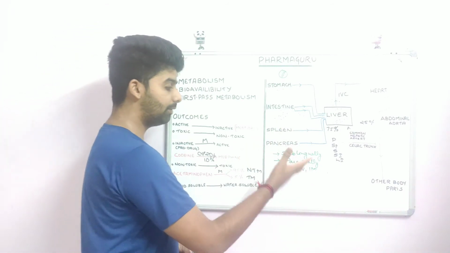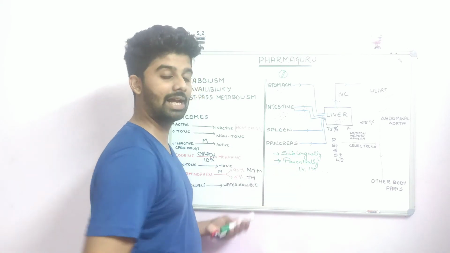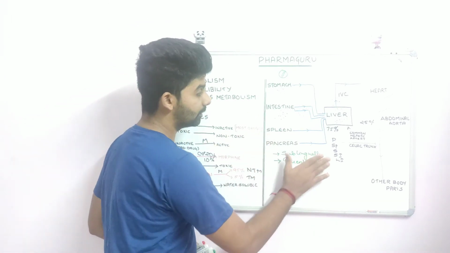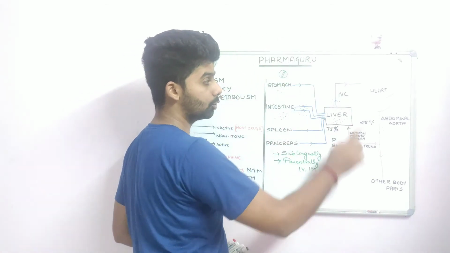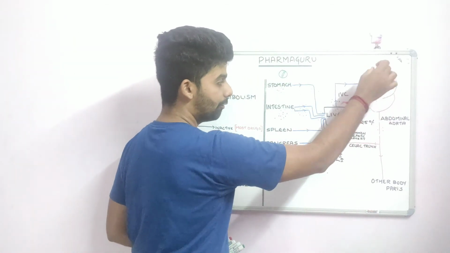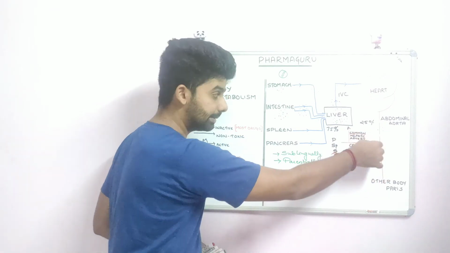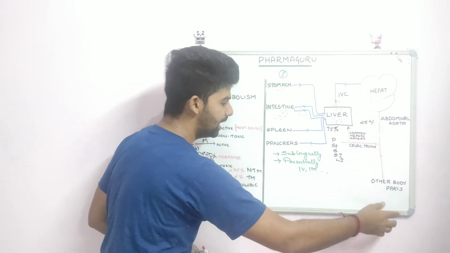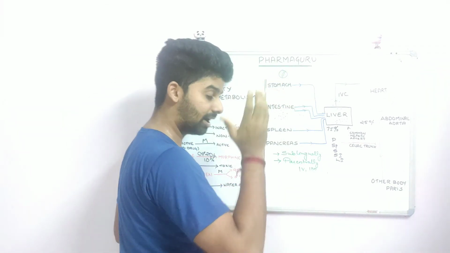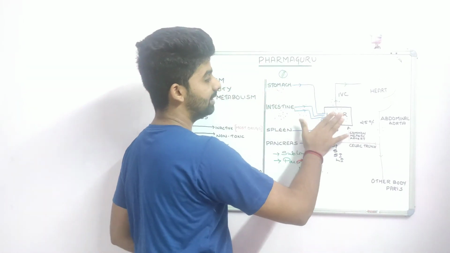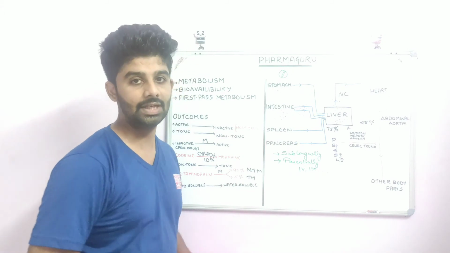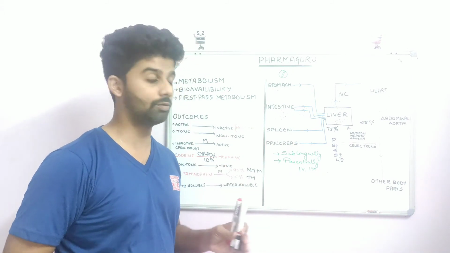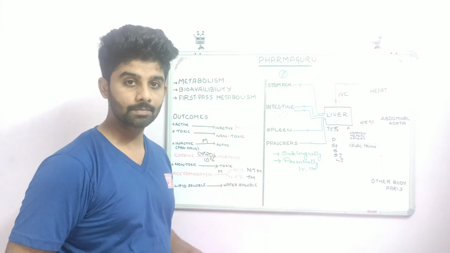See what happens? Even if we give the drug sublingually or parenterally, IV, IM, the drug directly enters into the bloodstream. Then it will not first enter into the portal system. It will first enter into the bloodstream and reach the heart. From the heart, the drug will be provided to the systemic circulation, where the systemic circulation will carry the blood to other parts of the body, including this organ. And after that, the drug reaches the liver, gets metabolized, and gets eliminated from the body. So in such cases, the bioavailability of the drug is not altered.